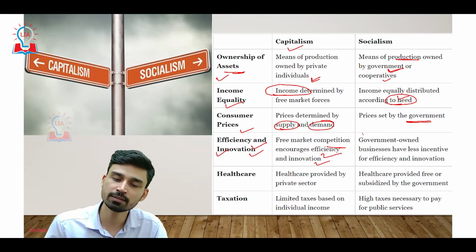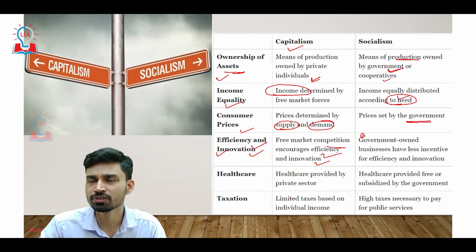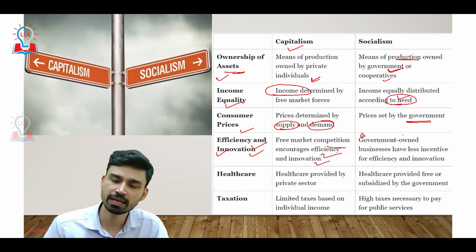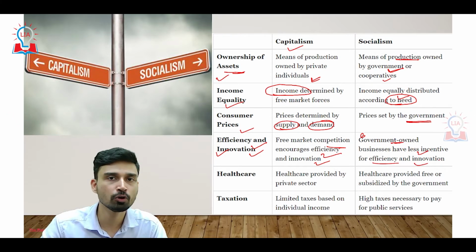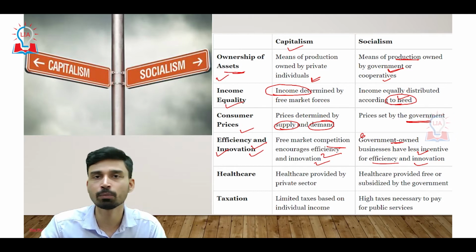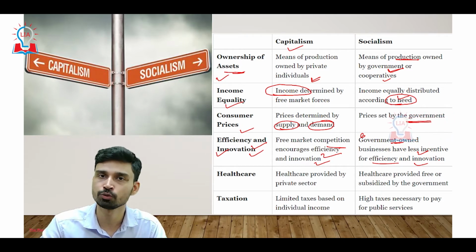On the other hand, in the socialist system, since most of the businesses, or almost all the businesses, we can say, are owned by the government, they have less incentive for efficiency and innovation, because they know that people do not have any option. It does not matter what kind of product I'm selling, people will go and buy it because they do not have any alternative products to buy.